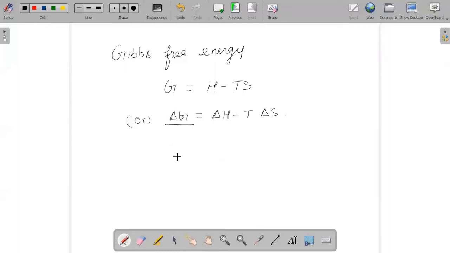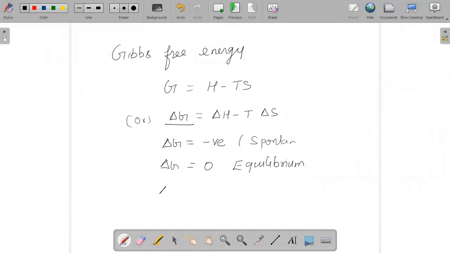So here also it is important to note the condition again, that depending on the value of delta G, we say whether the reaction is spontaneous, non-spontaneous, or at equilibrium. In the exam, many questions are asked based on the condition. So if I say delta G is negative, then it is a spontaneous reaction. If your delta G is equal to 0, of course it will be at equilibrium.